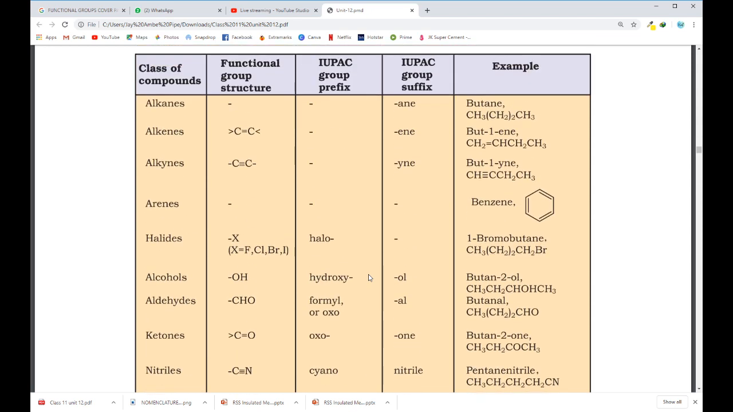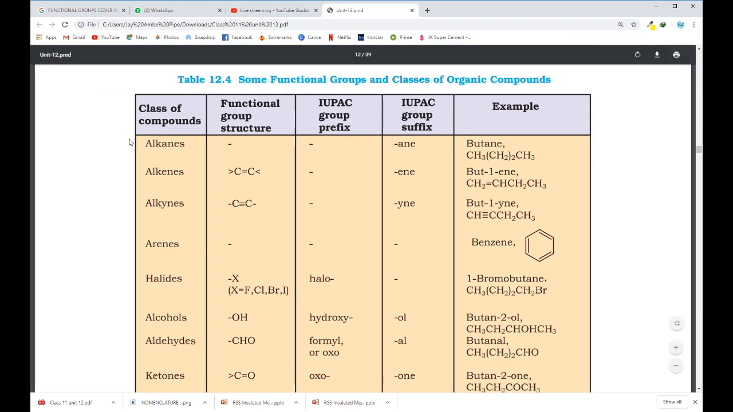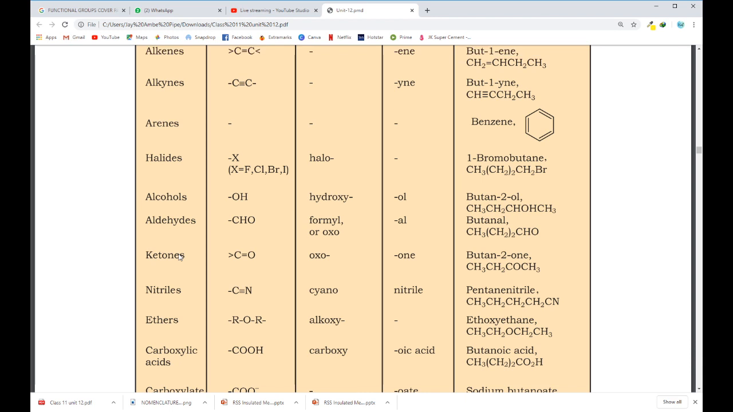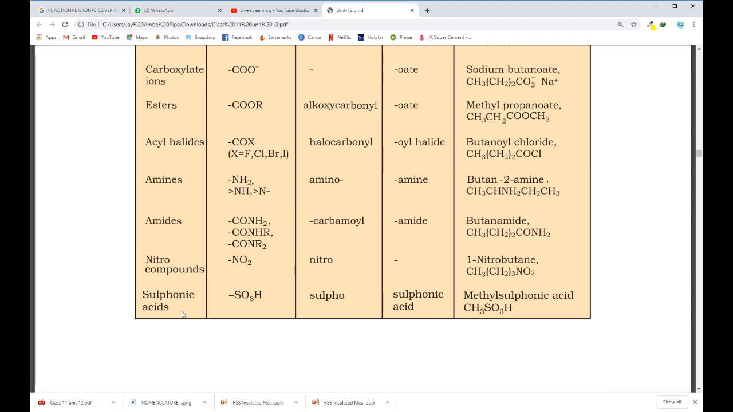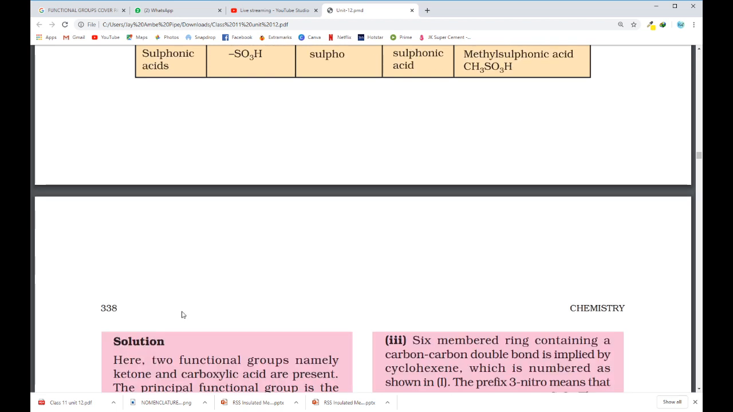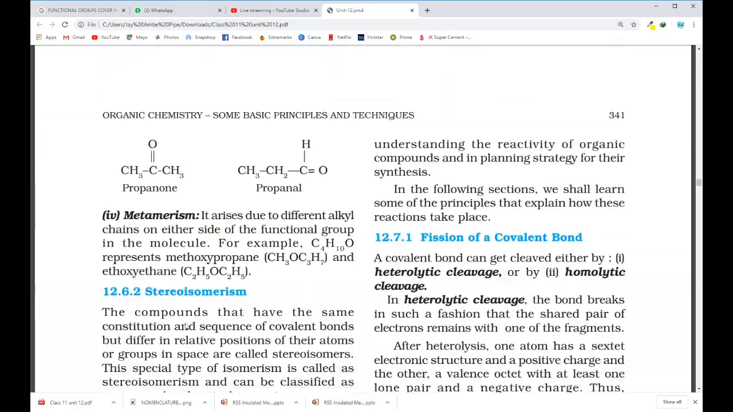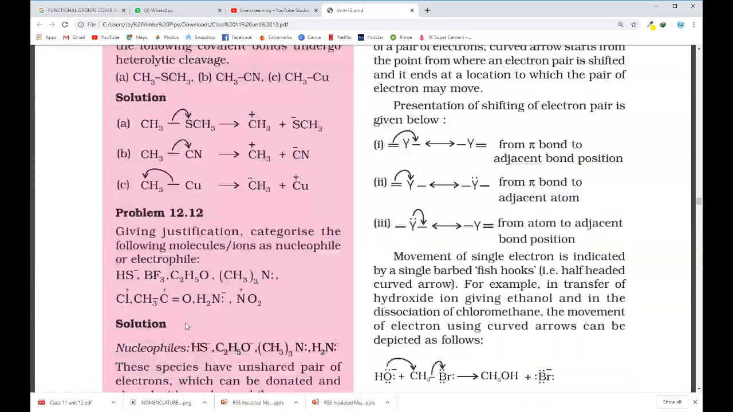This is the table given for functional groups. Out of these, alkane, alkene, alkyne, arenes, these four you know very well. Even you know halides, alcohols, aldehydes, and ketones. These four functional groups are given to you in the 10th standard textbook. But again, we'll revise this, quickly go through this, and in detail we'll study all these functional groups and how to write the name of the compound if these functional groups are attached to your parent carbon chain. About that also we'll study in detail.